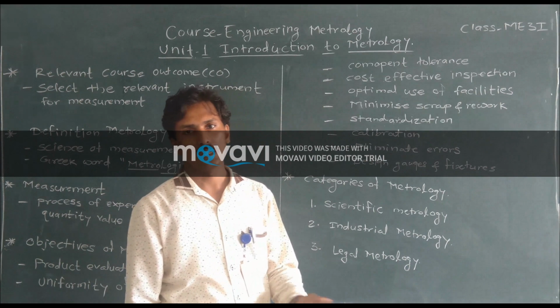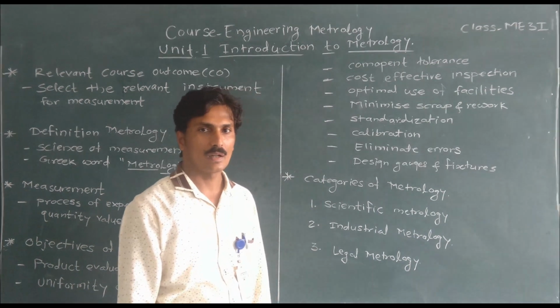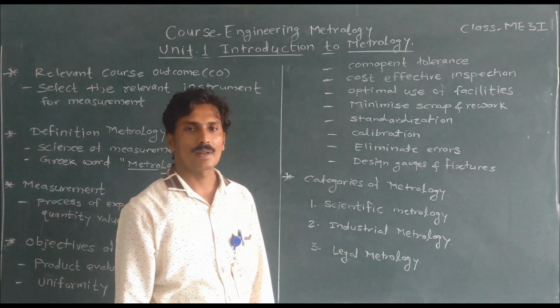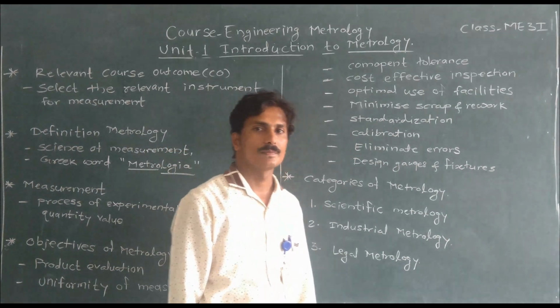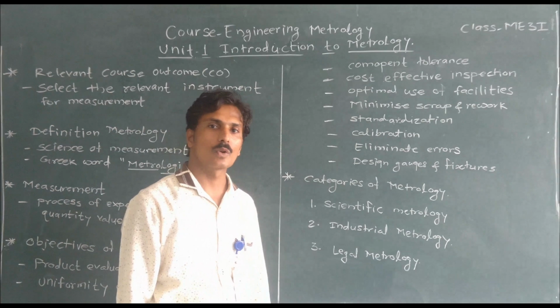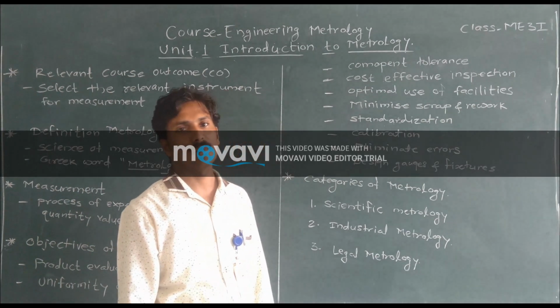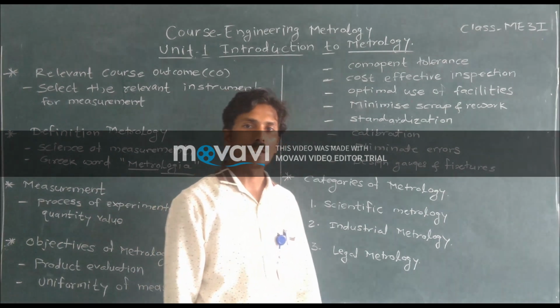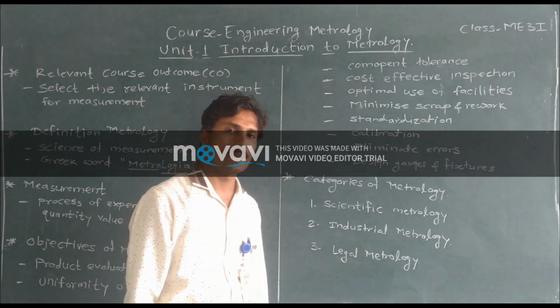Generally, it involves the purchase of petrol. For example, a person goes to the petrol pump and demands 1 liter of petrol, then he should actually get 1 liter of petrol.